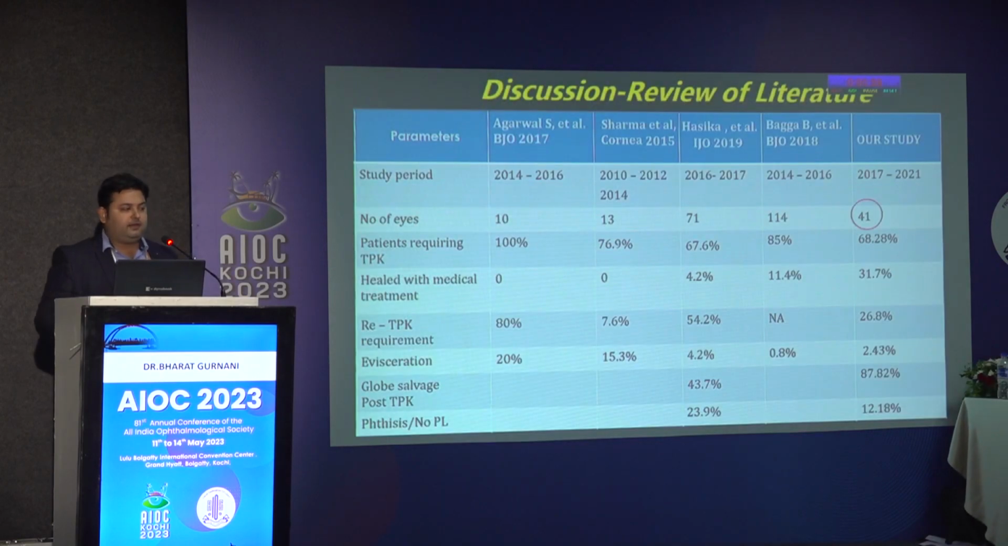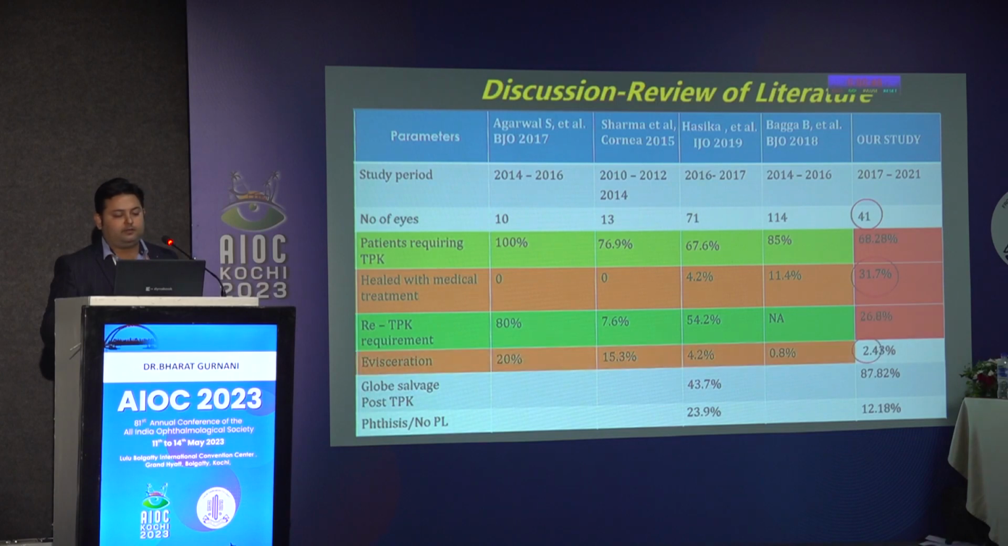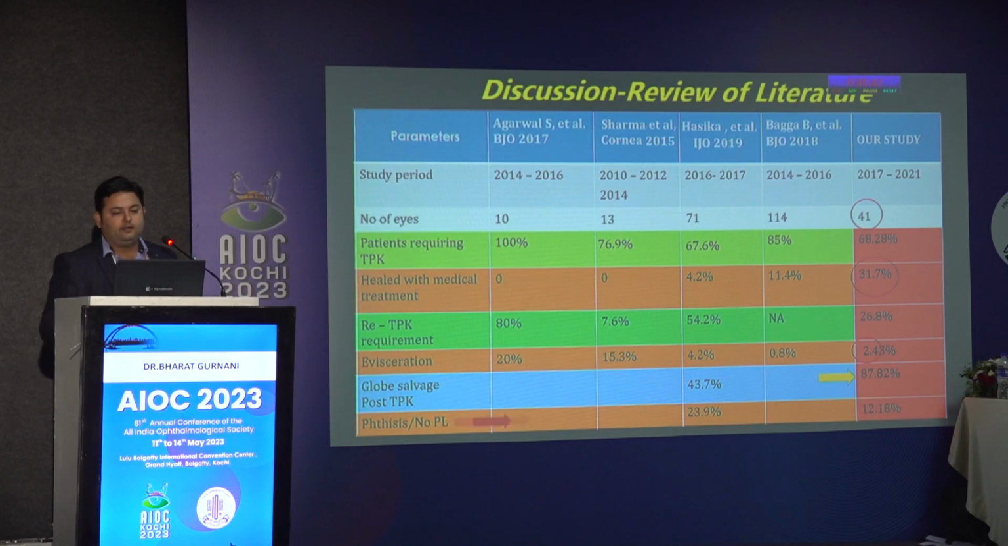So in our analysis, we had 41 subjects during the study period, which is a good sample size compared to the previous studies published. Approximately 70% needed TPK, 30% healed with medical treatment. Repeat TPK rate was around 27%. One had an evisceration. Globe salvage was high, 88%, and 12 had phthisis or no PL.